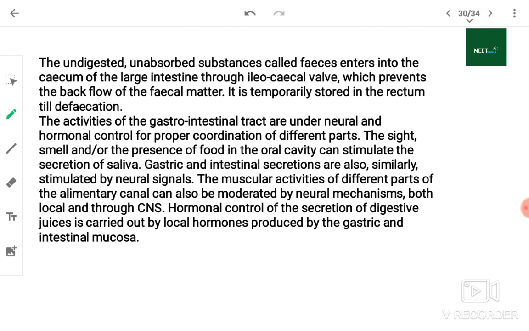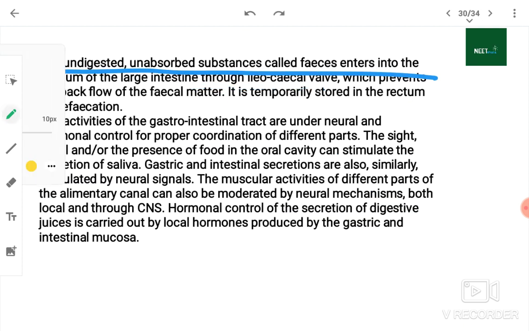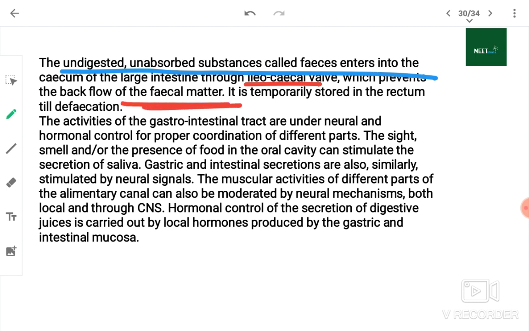The undigested, unabsorbed substances called feces enter into the cecum of the large intestine through the ileocecal valve, which prevents the backflow of fecal matter. The ileocecal valve will prevent the backflow; it won't flow back. The feces are temporarily stored in the rectum till defecation.